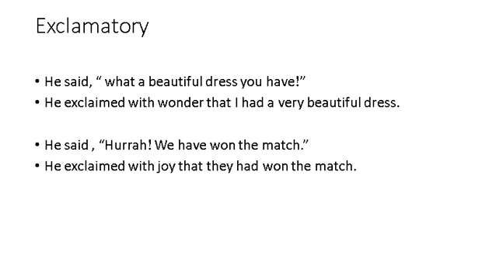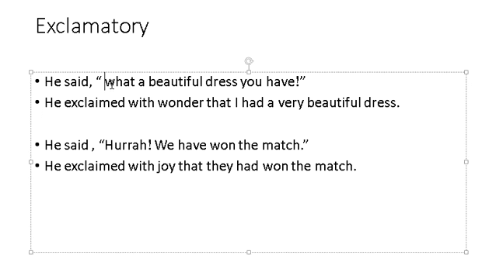Exclamatory is a kind of sentence which shows sudden feeling, wish or praise sometimes as well. The sudden feelings may be expressed in different ways, so accordingly this will be changed. Sometimes for sudden feelings we use a sentence like this: "What a beautiful dress you have." Here we have that kind of interrogative word in the beginning. Even in this sentence, to remove the commas and inverted commas we would use "that", like in the assertive sentence.